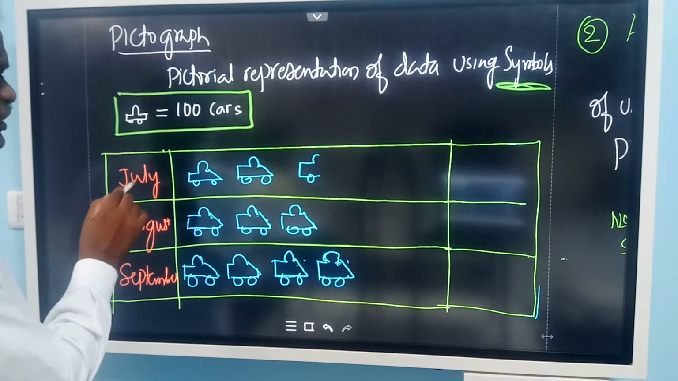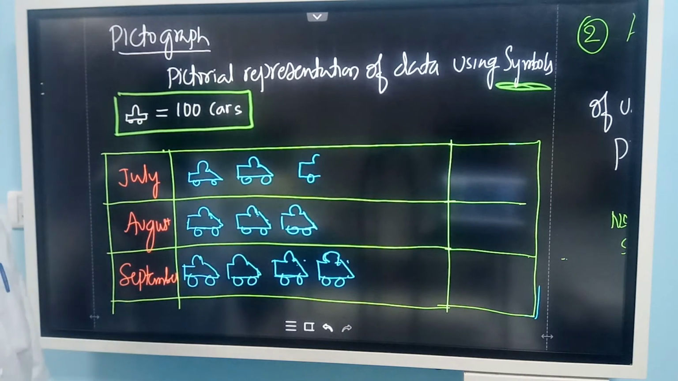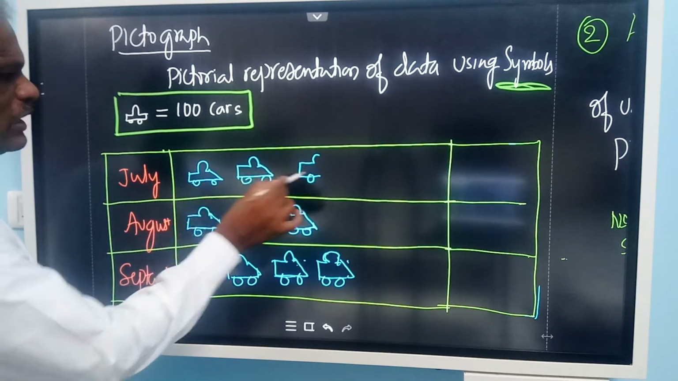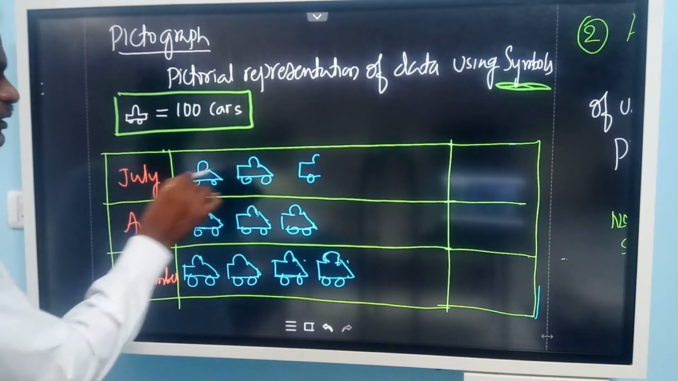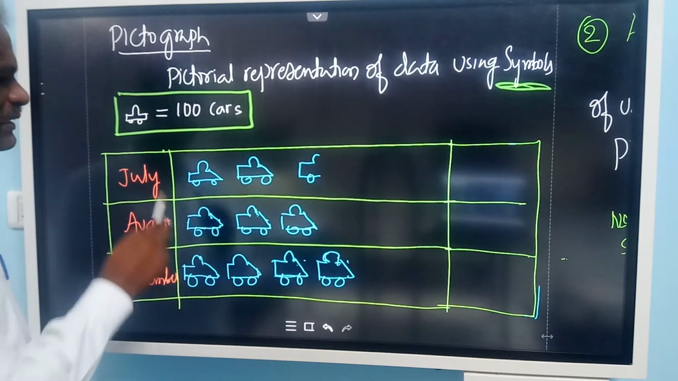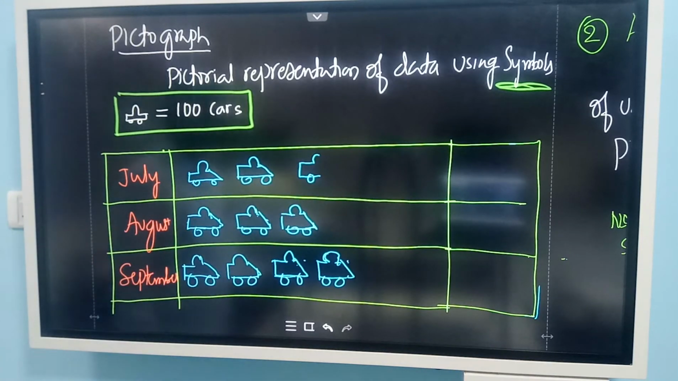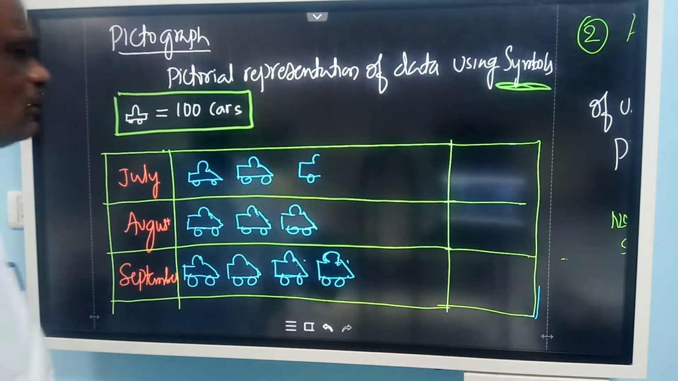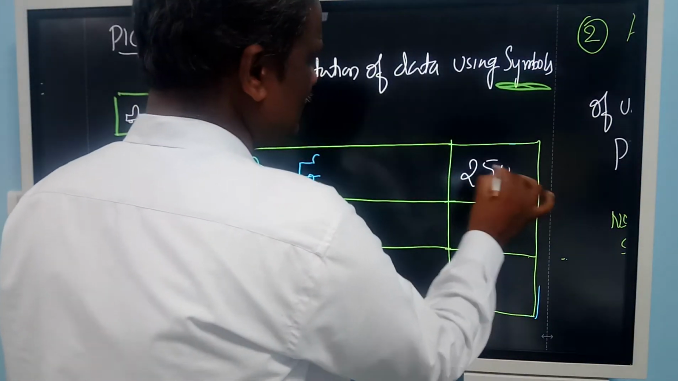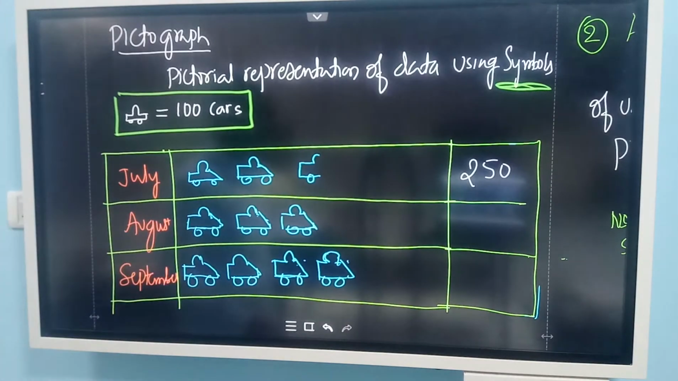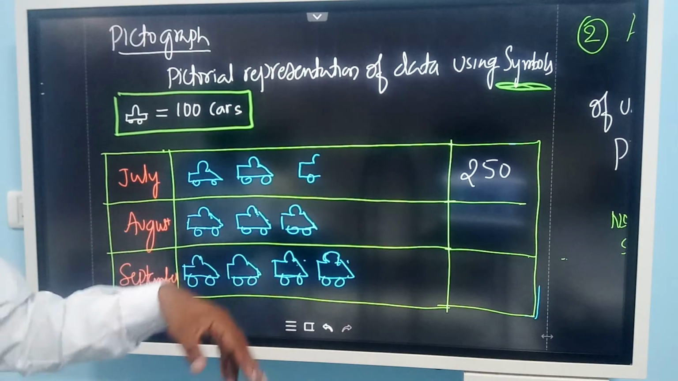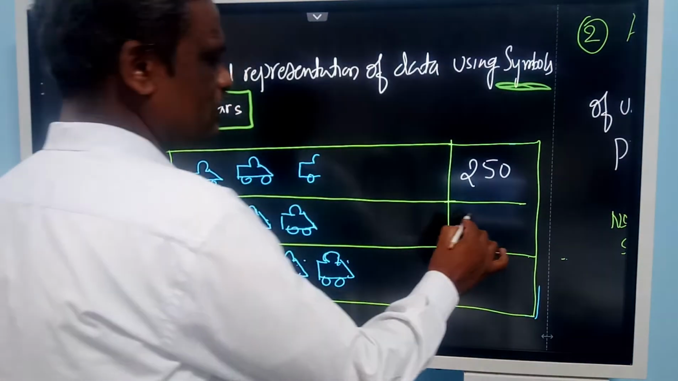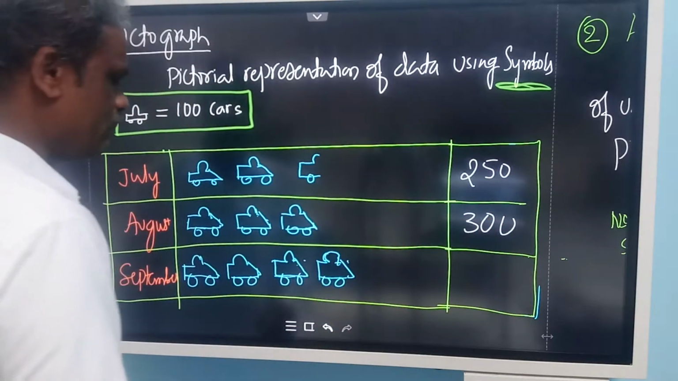Now look at this, July, maybe the selling of cars. We have 2.5 diagrams here, two cars and a half car. What is the sale of these cars? 250. By looking at it you can very easily understand. Now look at this, August. 300. September.